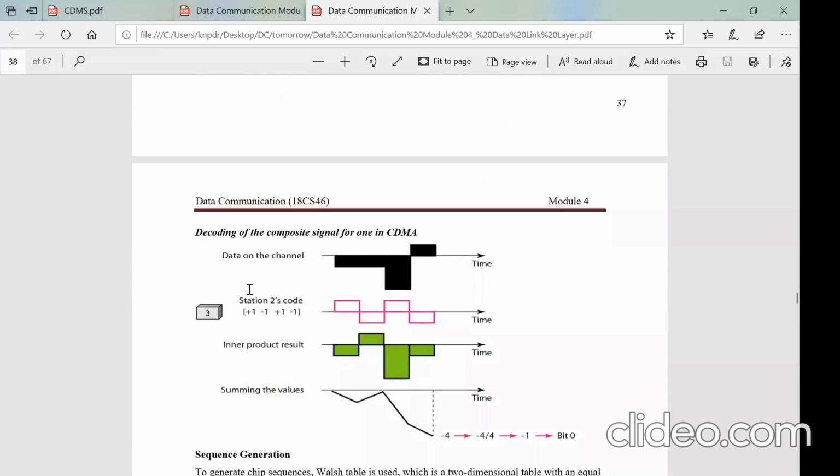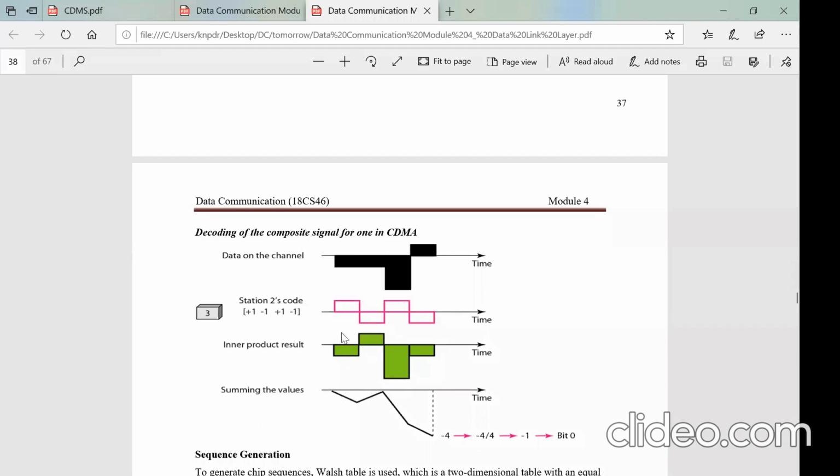So what station 3 will do is take that summation energy, the summation energy available in the common channel. Station 3 wants to hear station 2. So what is the code of station 2? This is the code of station 2. It will multiply this with the summation. When it multiplies this with the summation, you will get this particular product.